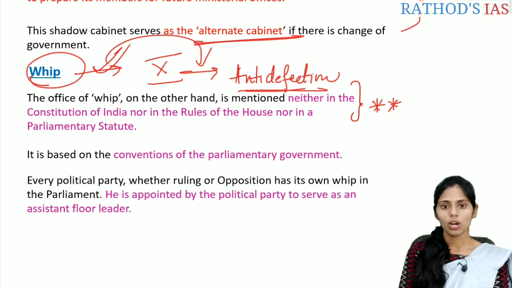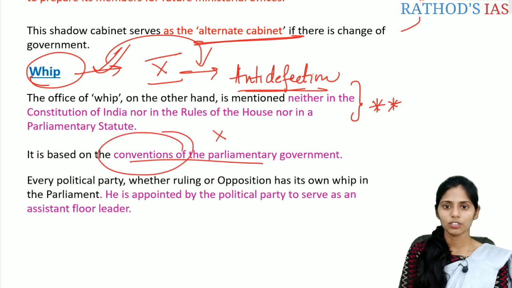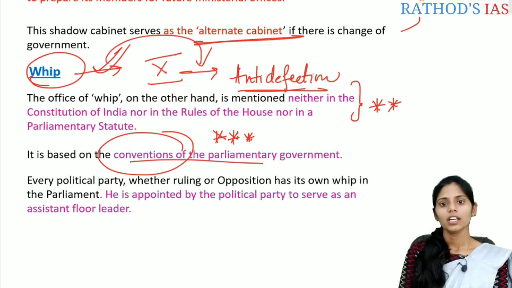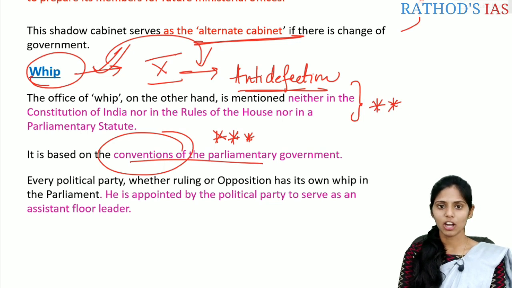But it is based on the conventions of parliamentary government. So this point you should remember: the whip is not present in the Constitution of India, not present in the rules of the house and not present in the parliamentary statute, but it is based on the conventions of parliamentary government.